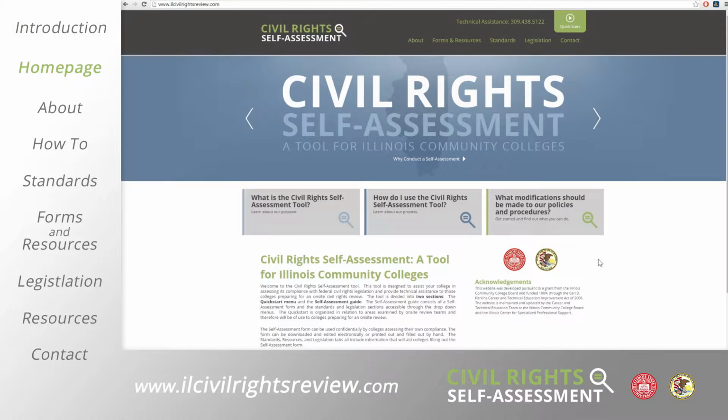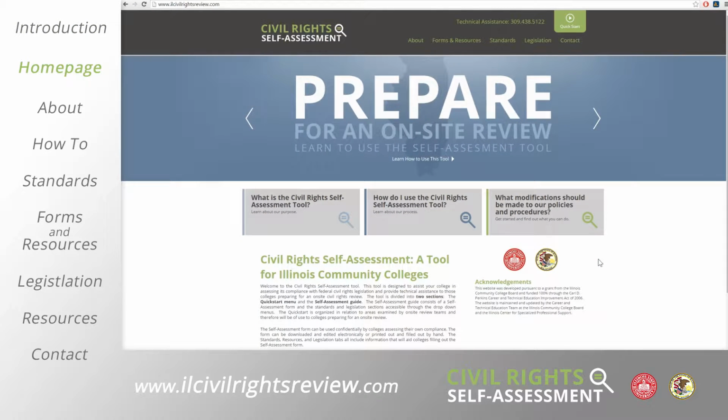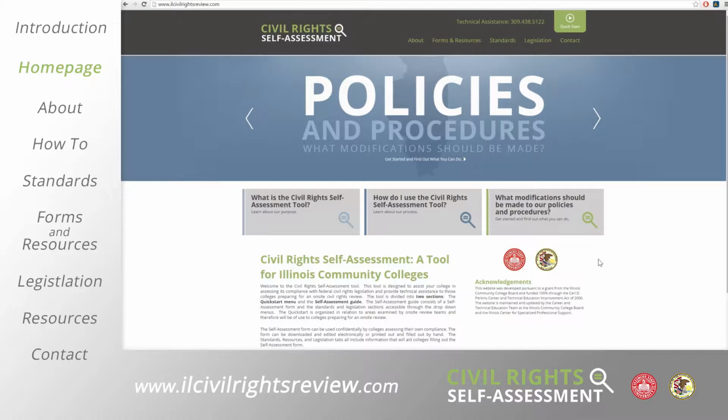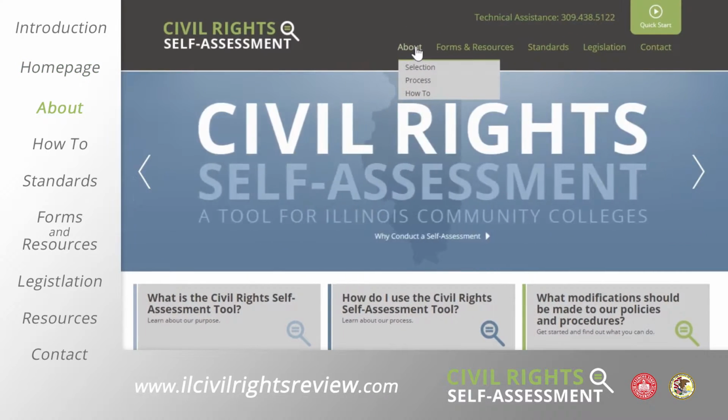Information related to the purpose and importance of civil rights reviews, the selection process for on-site reviews, an explanation of the on-site review process and its timeline, and a detailed description of how this site can be used can be found under the About tab and corresponding drop-down menu items.